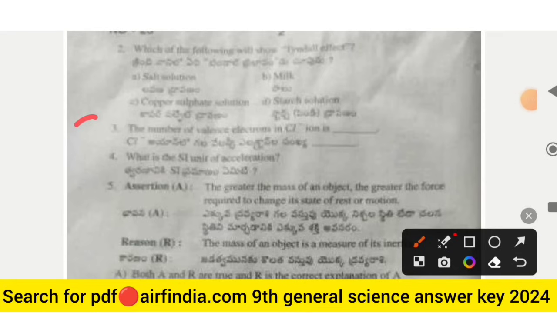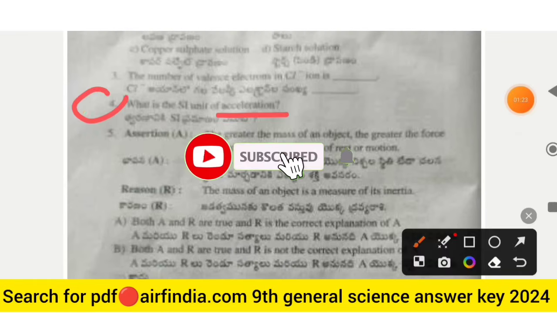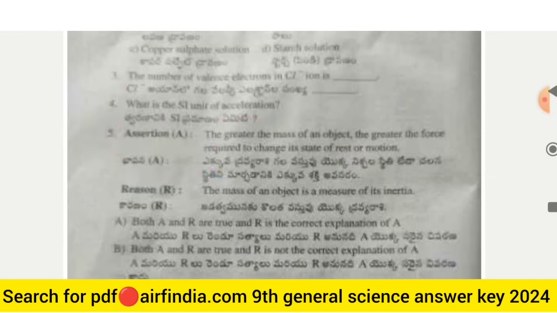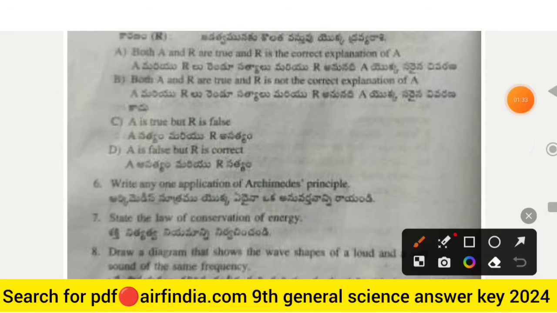The number of valence electrons in chlorine ion is, okay, carbon ion I think. I don't know what this is. So next is, what is the SI unit of acceleration? The fourth question is given, and the fifth question is assertion and reason, so which is correct. Both are true, or one is true and one is false, so options are given.